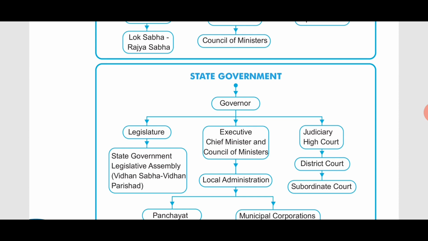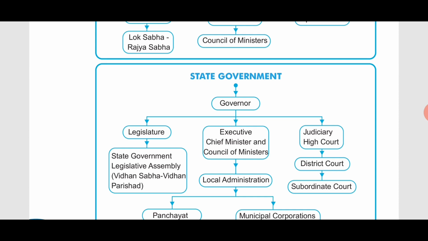In the similar way, the head of the state is the governor and the head of the government of the state is the chief minister. So we'll see about state government. The head is the governor. Under that there are again the same three sections: legislature, executive and judiciary. At the state level we'll first see the legislature.